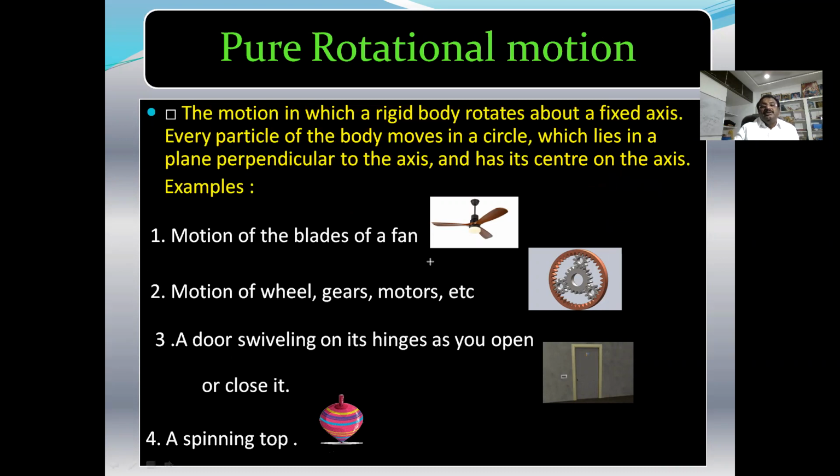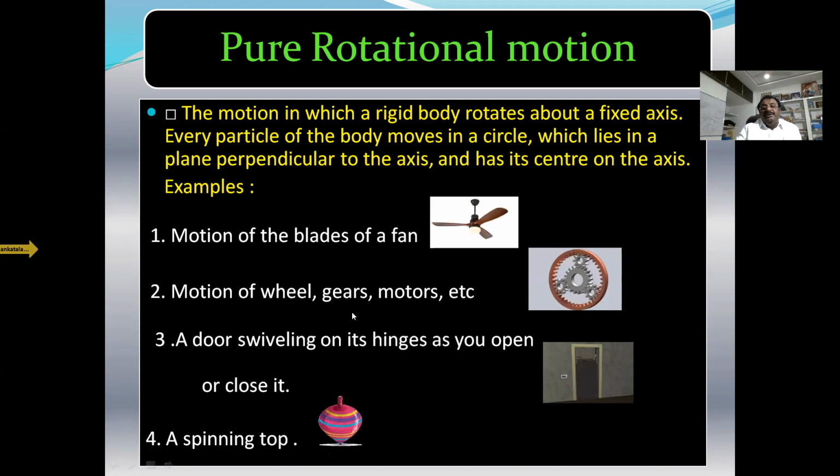For example, the motion of the blades of a fan. The blades of the fan are revolving in a circular path. Here at the center, a rod is provided. This is called the axis of rotation.